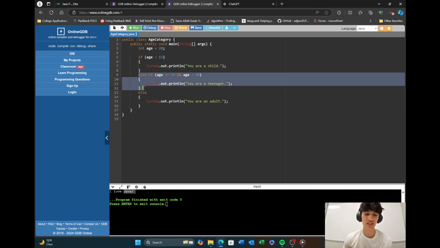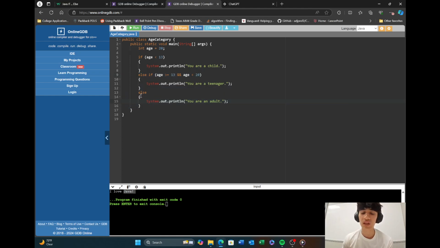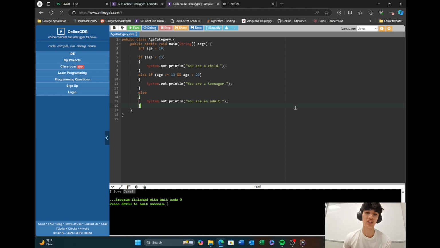So we run this, and then we don't need to check anything below it. If it's false, we need to keep going down. Now, else is going to be our last case. So if none of the previous ones match, we're just going to do whatever's in here. So let's run or look at this real quick.